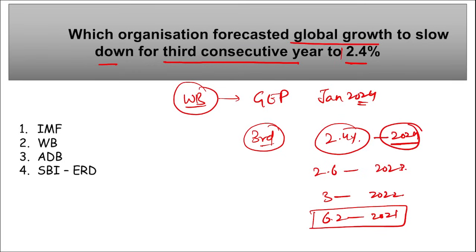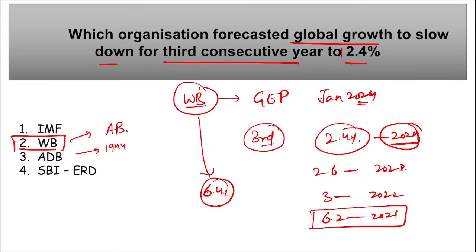Multiple countries, they are expecting recession also, right? But still India is strong and India is having a very beautiful year. Even it is projected in the coming year, India will be growing by almost 6.4%. This was projected by World Bank. So this is World Bank that has projected the global growth to slow down for the third consecutive year to just 2.4%. If we talk about World Bank, who is the president? Ajay Banga. 1944 it was established, and where is the headquarter? Washington, DC. How many members are there in World Bank? 189 members are there in World Bank.